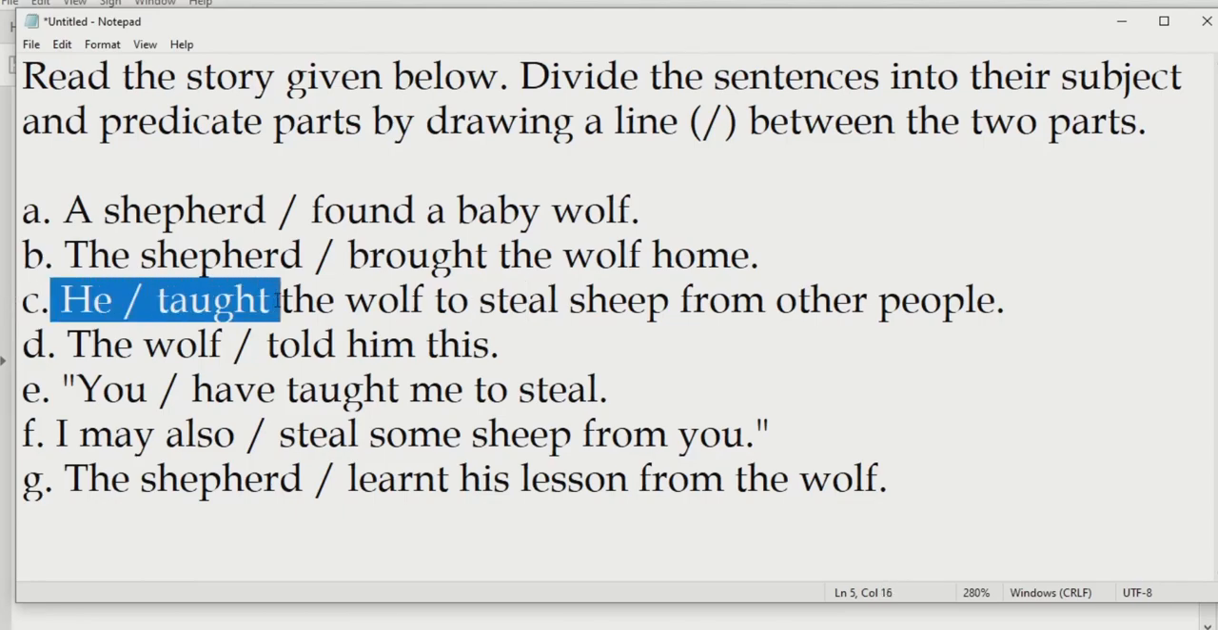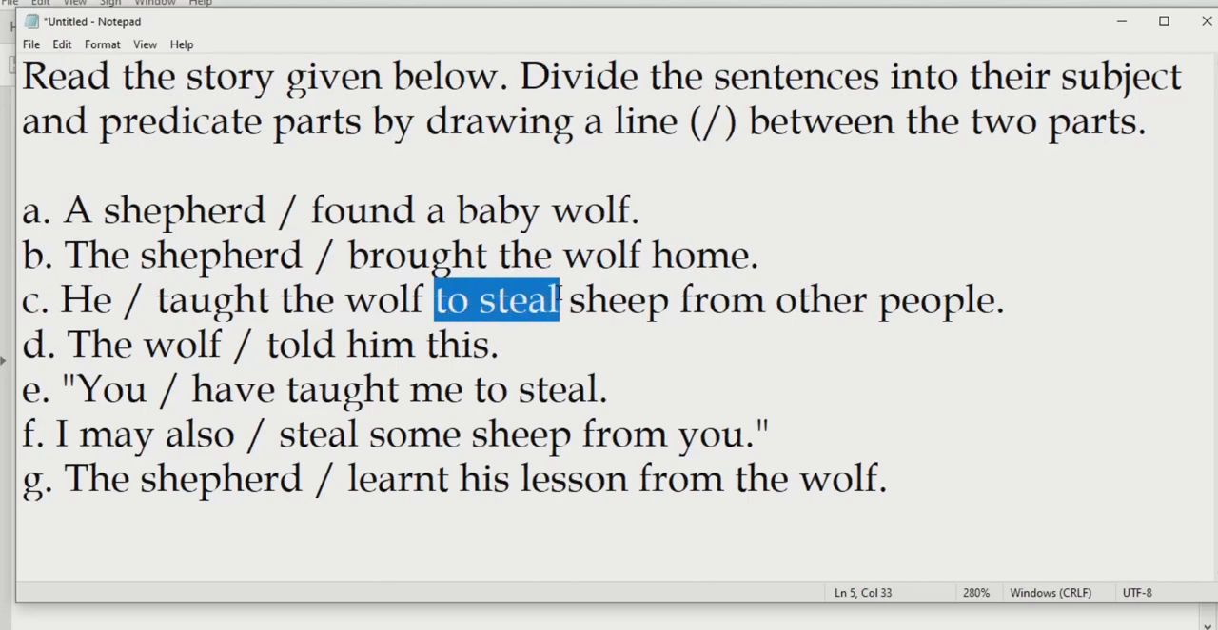He taught, उसने सिखाया. What did he teach? He taught the wolf to steal, चोरी करना. It is not saying that चुराया और चोरी किया और चोरी करने वाला है. It is just a noun over here. I'll explain to you in simple words.